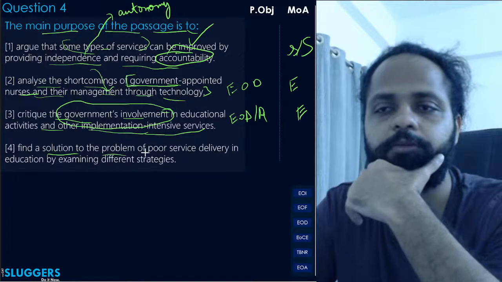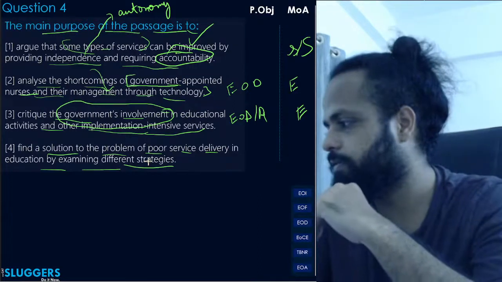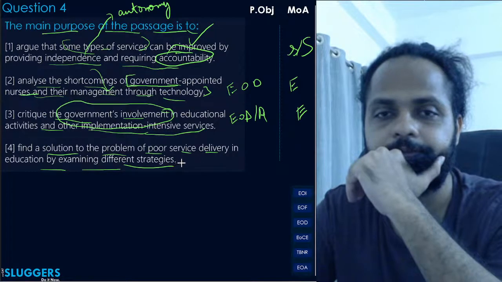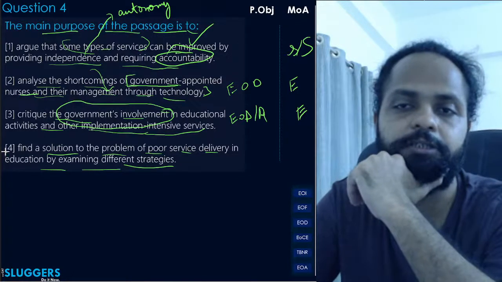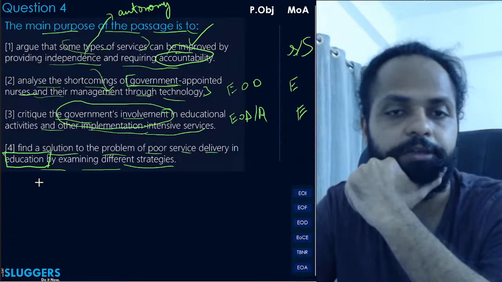Find a solution to the problem of poor service delivery in education by examining different strategies. Now, the discussion in the passage is not just restricted to education.